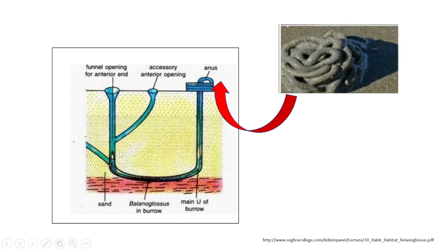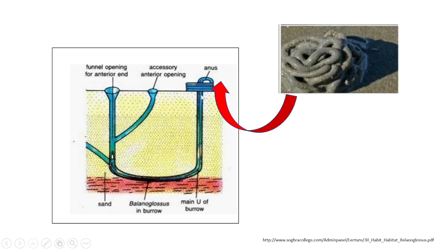There will be more openings in the anterior vertical limb of the U-shaped burrow. So there will be many accessory anterior openings, which is also called branching.